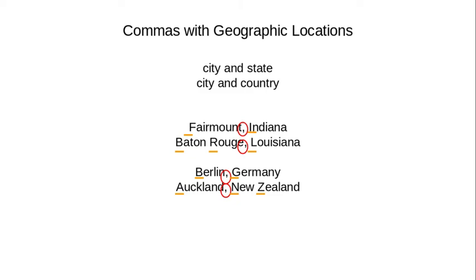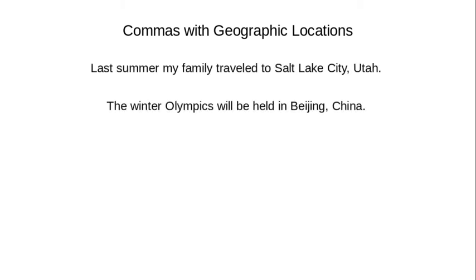But what about in a sentence? Let's look. Here we have two sentences where the city and state or city and country are at the end of the sentence. Last summer, my family traveled to Salt Lake City, Utah. The Winter Olympics will be held in Beijing, China. Notice that in both of those sentences, the city and state or city and country is located at the end of the sentence. There is a comma separating the city from its state or country. At the end of the sentence, of course, is a period.